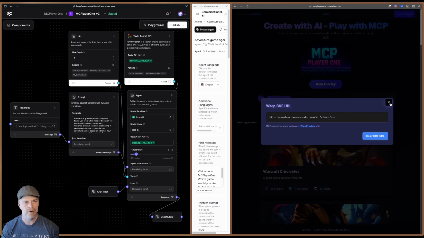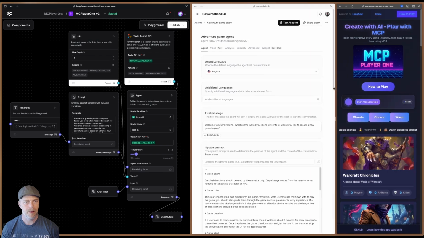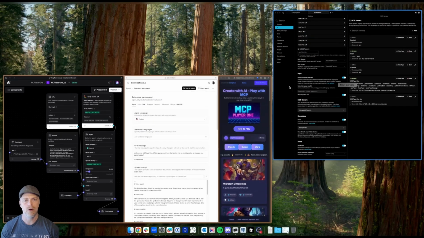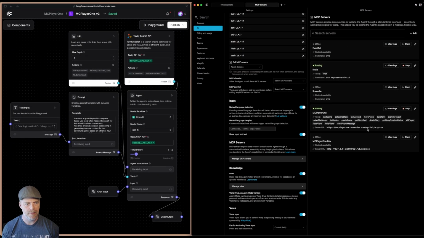So in Warp, I can just literally pop this in and go. If we come back over to our friend Warp, you can see that I'm using that same SSE endpoint. So this is implemented with SSE. I built in an MCP server that handles everything. I'll show you some of the details of that in a moment. But here you can see all the various tools that we have at our disposal.